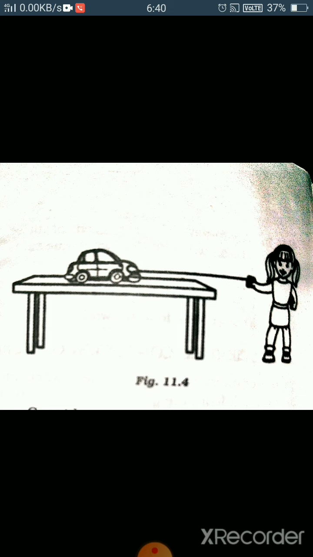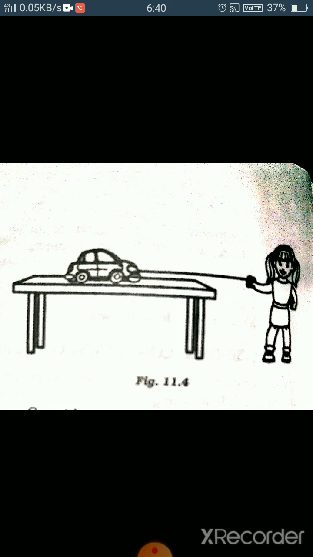Let us consider another example, the game of tug of war in which two teams pull the rope, right? In this game, the work done by the winning team is positive because force and displacement are in the same direction.